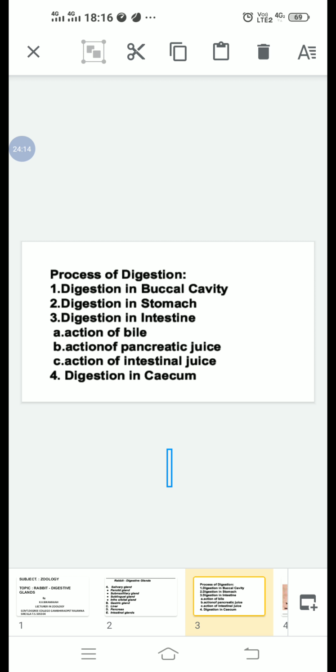Paracasein plus Ca plus base, calcium paracaseinate. Calcium paracaseinate, pepsin gives rise to peptones. This food is partially digested in the stomach. This partially digested acidic fluid food is known as chyme. Due to the movements of the stomach, chyme little by little passes into the duodenum through the pyloric sphincter.